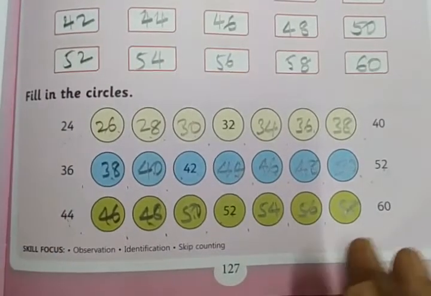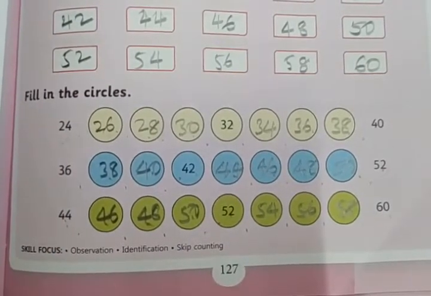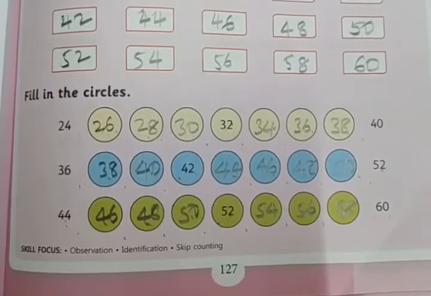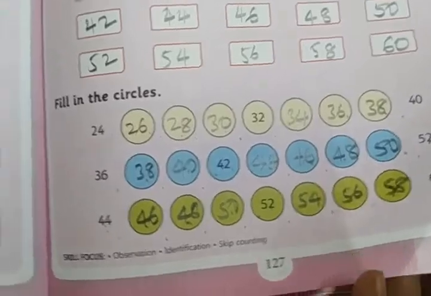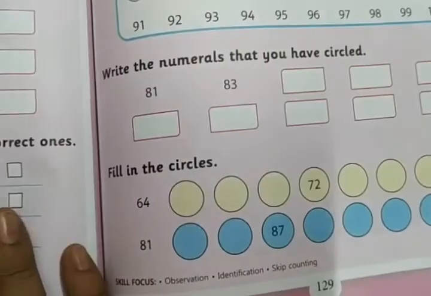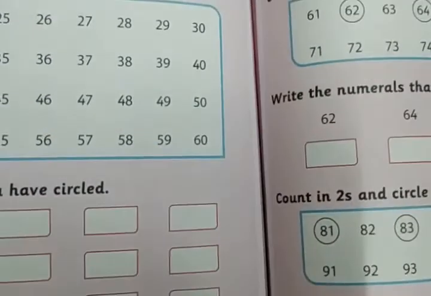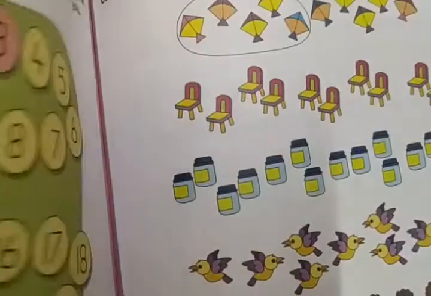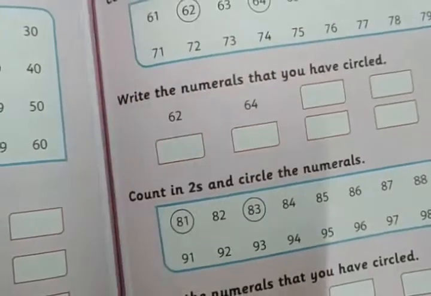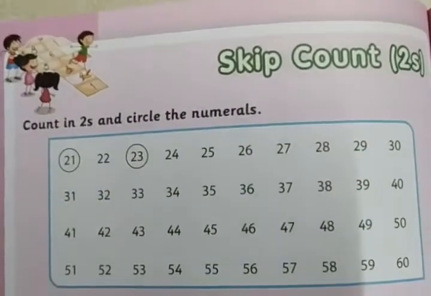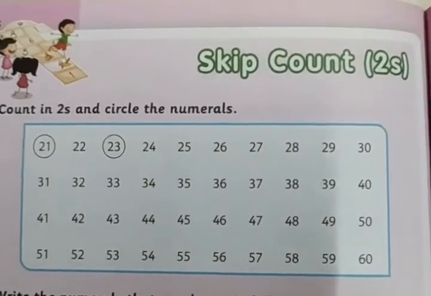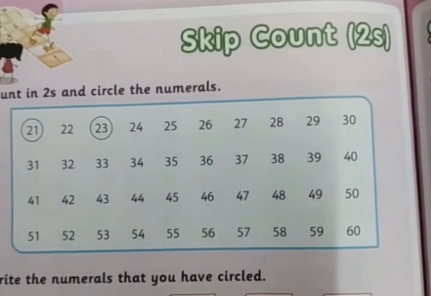So this is how we have completed the pattern here. Clear? This is our skip count by twos and completed the pattern. Okay. Now few more activities on skip count by twos. We will do it. Right?